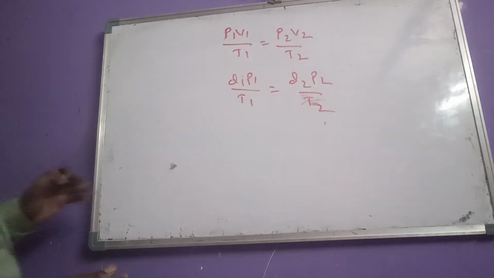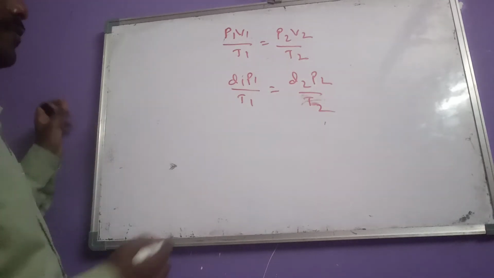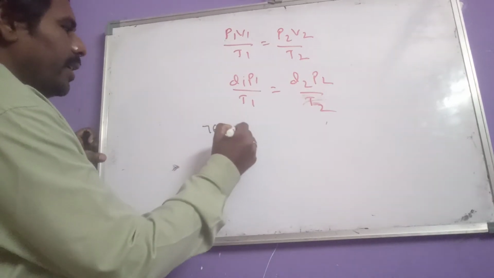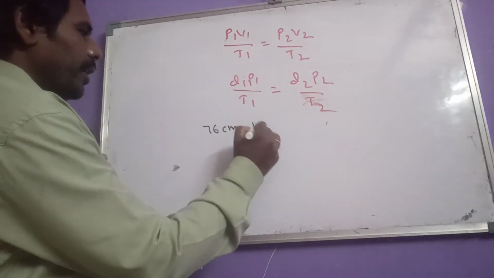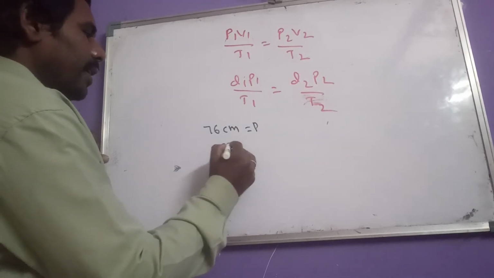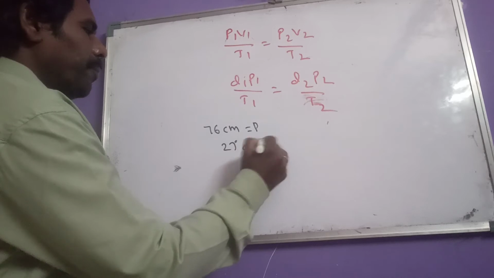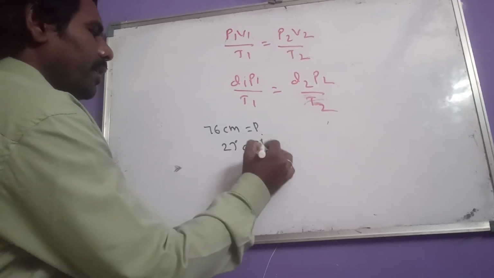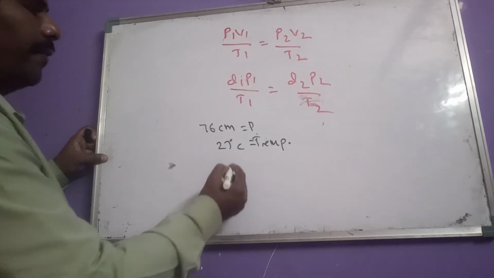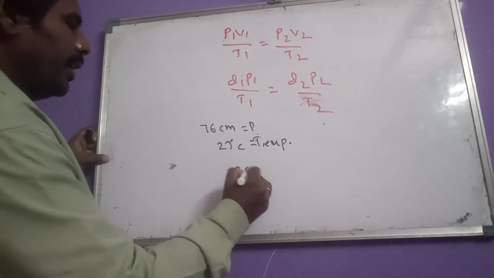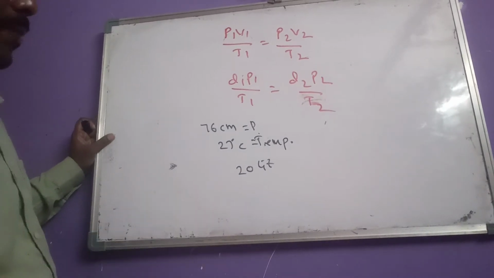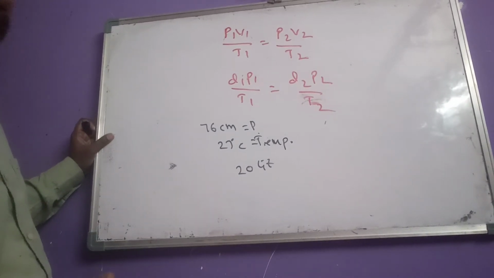A certain mass of gas at 76 centimeter of mercury pressure and at 27 degree centigrade temperature has a volume of 20 liters. Now what should be the pressure, or what should be its volume?